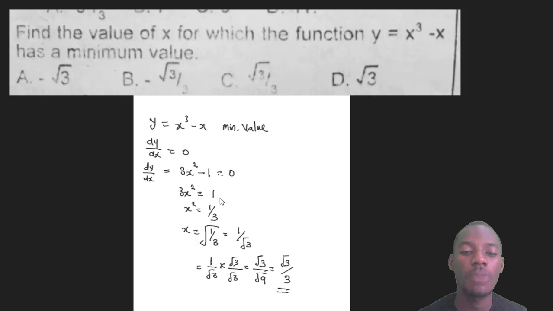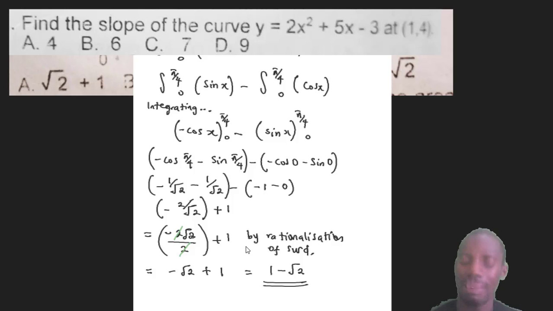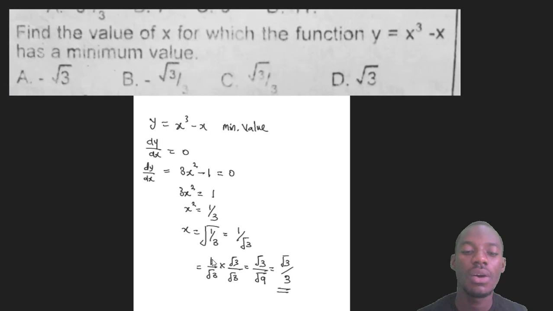Then this 2 will become the square root. It will become x equals the square root of 1 over 3, because the opposite of square, when it comes to this side, will become root. The root of 1 is 1, and the root of 3 is root 3. So that gives me 1 over root 3. Now this is the answer, but it's not perfect.